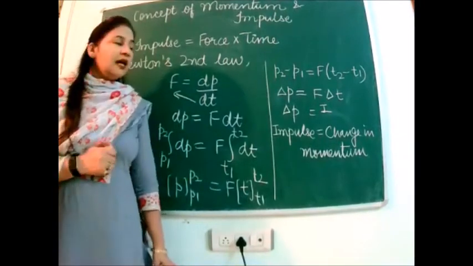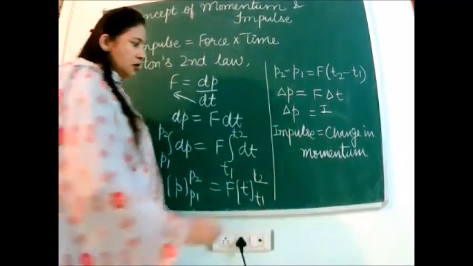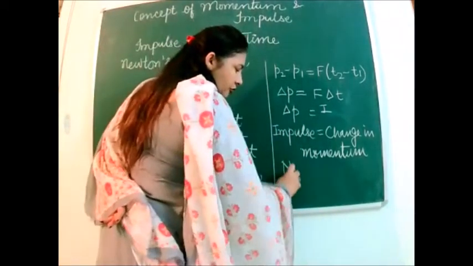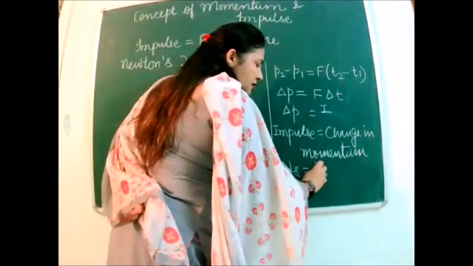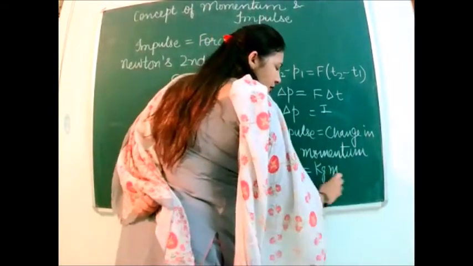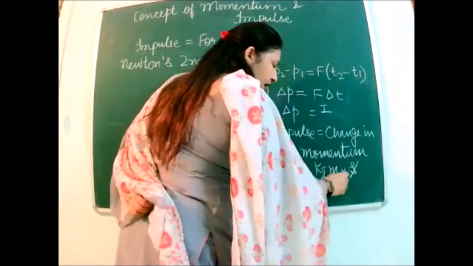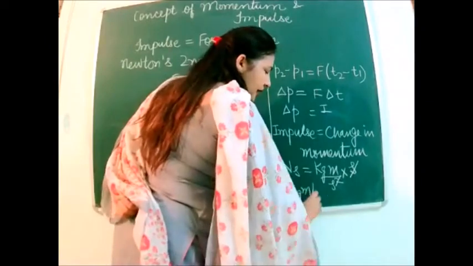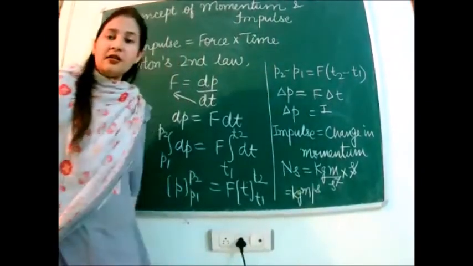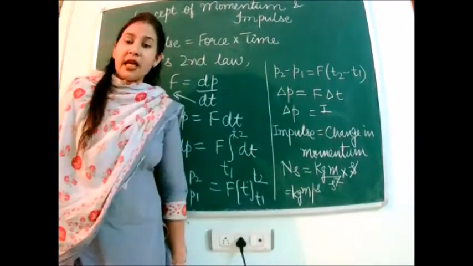That's why we say that impulse and momentum, they have identical units also. The units of impulse, force into time, is Newton second, and 1 Newton is kg meter per second square into second. 1 second gets cancelled and we get kg meter per second, which is the unit of momentum. So we can say that impulse and momentum have same units.